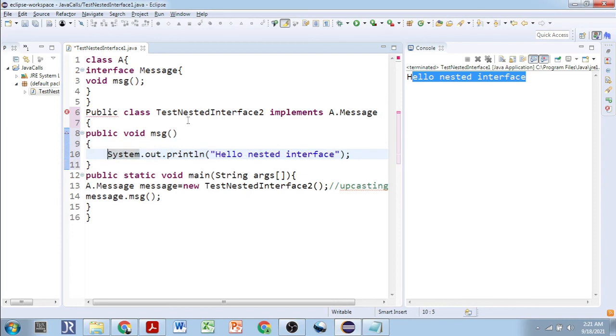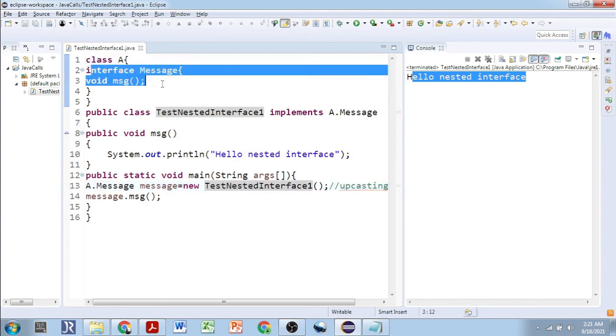We give the same name, NestedInterface1, public, with a small p. Java is case sensitive, as simple as that. So here also inside the class we are defining this interface, right? So you have to tell the compiler the same thing, that inside the class A we have the Message interface.